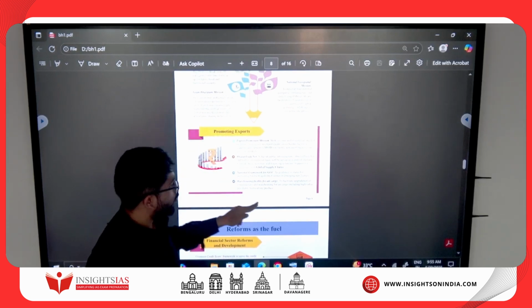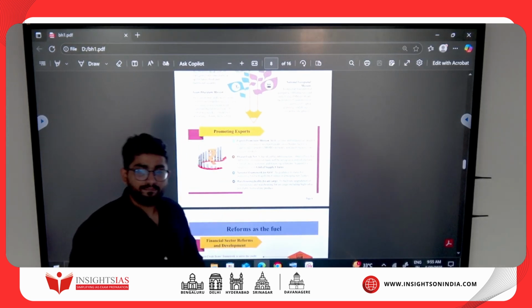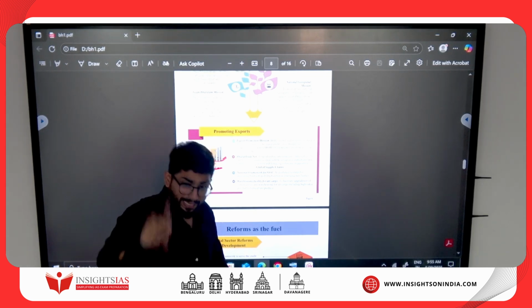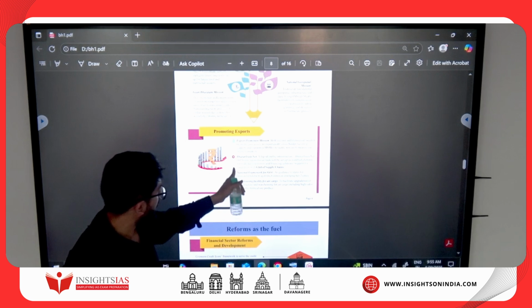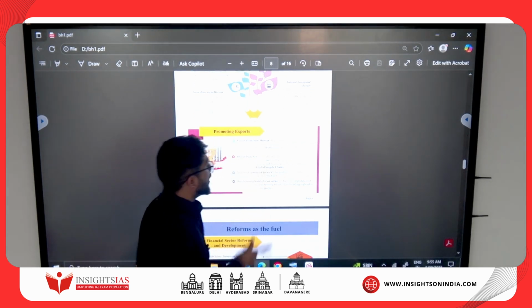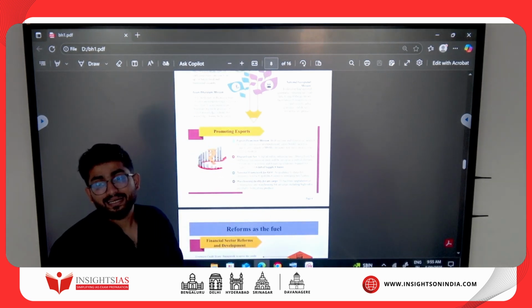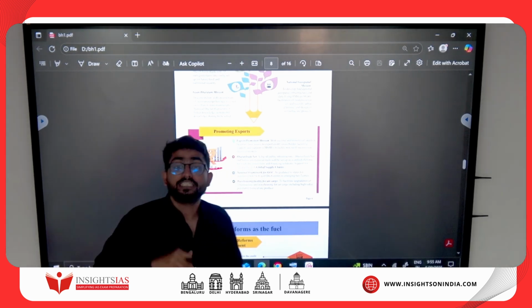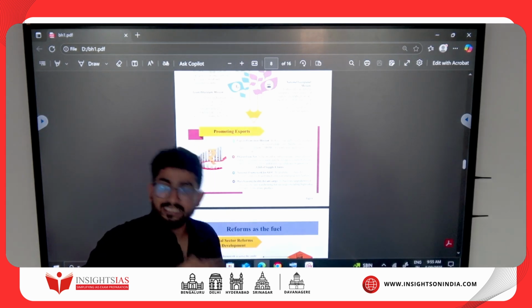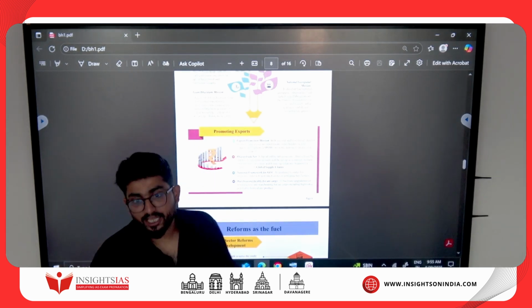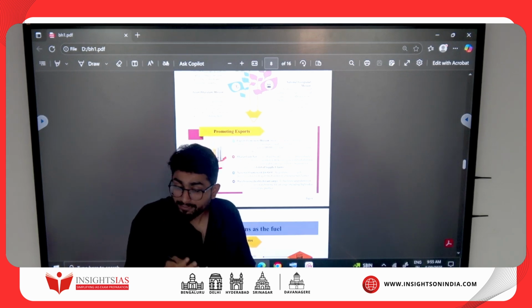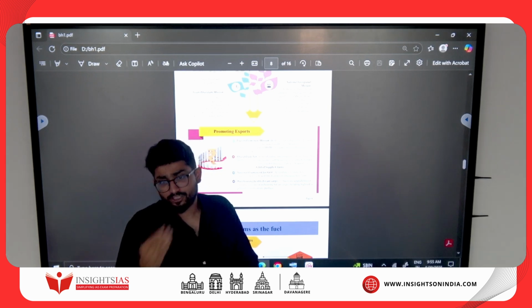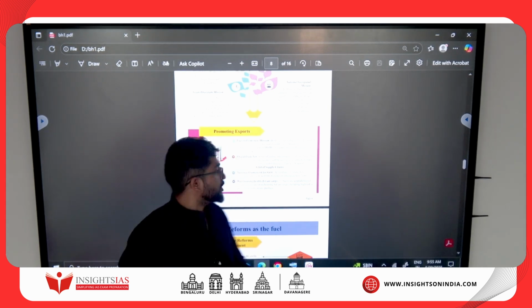Then again, promoting exports. So exports via MSME, micro, small and medium enterprises. Now you are very smart, you know what micro, small and medium enterprises are. Clear? This is something different. Bharat Trade Net, a digital public infrastructure. Just like you have roads which are public, this is digital public infrastructure. Just like you have UPI, just like you have BHIM. Are you getting this? Just like you have access to government websites, they are all digital public infrastructure.